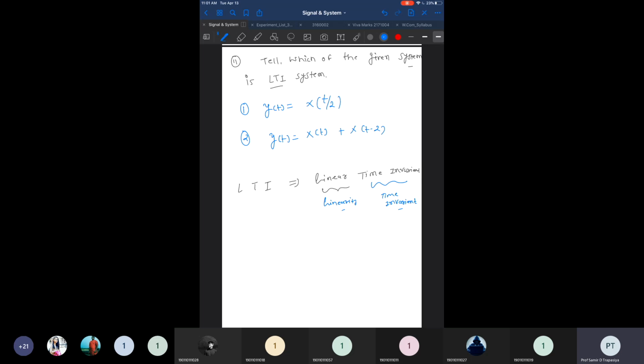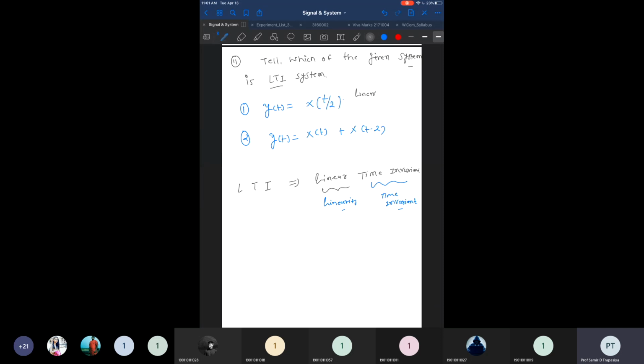The first one we can say is a time invariant system, because, no, sorry, this one is linear, right? A linear system, we can say linear. Because if you take y1 of t, x1 of t, y2 of t, x2 of t by 2, and y1 of t plus y2 of t, x1 of t by 2 plus x2 of t by 2, so simply you can represent them in the form of individual components. So it is linear, but it isn't time invariant.